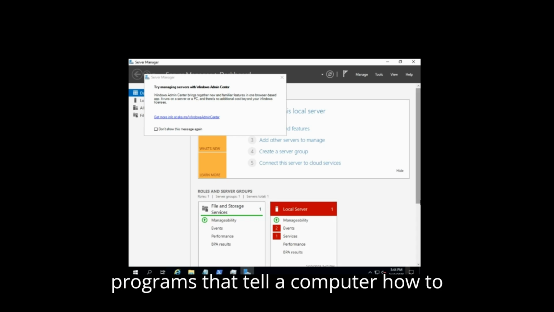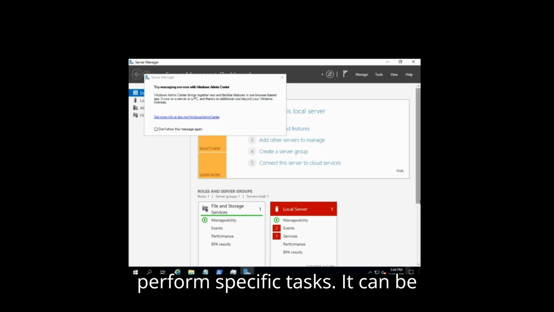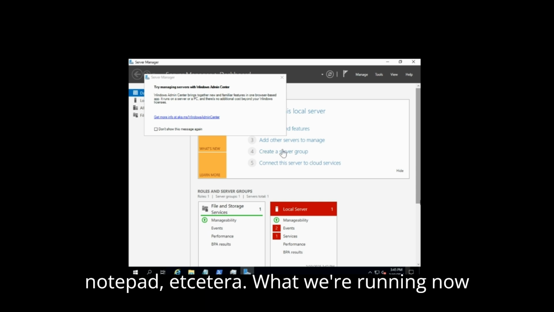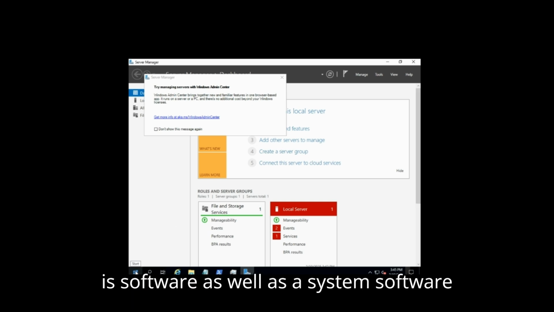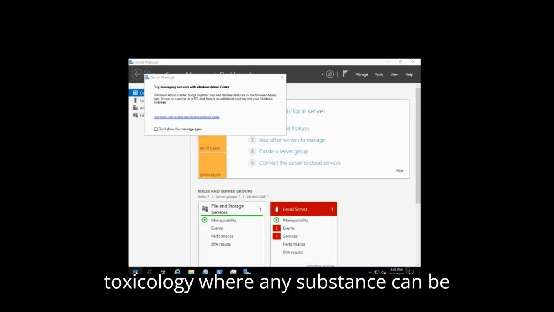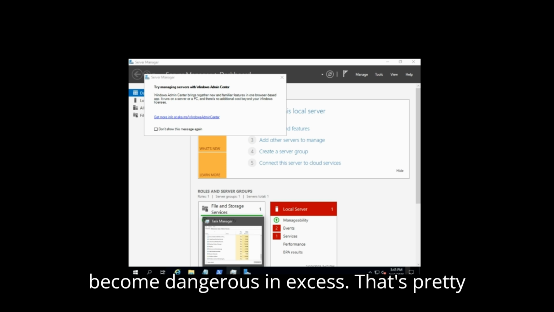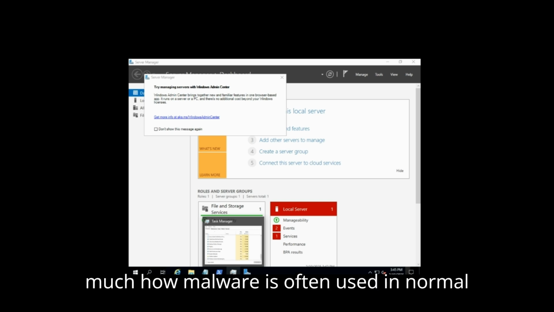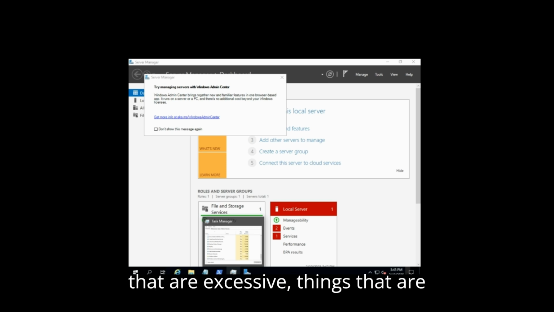So software is a set of instructions or programs that tell a computer how to perform specific tasks. It can be applications such as a calculator, Notepad, etc. What we're running now is software as well, a system software, the operating system, which is Windows. Now, think about it like this: just like in toxicology, where any substance can become dangerous in excess, that's pretty much how malware is often used in normal system behavior. Okay, it's things that are excessive, things that are abnormal.